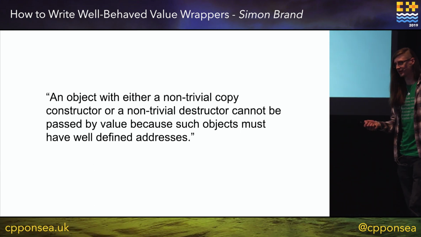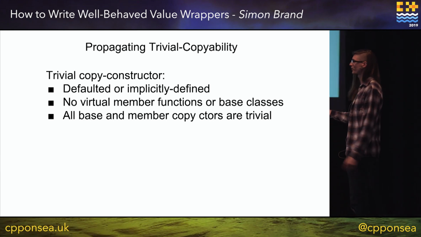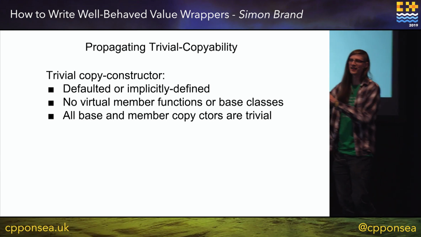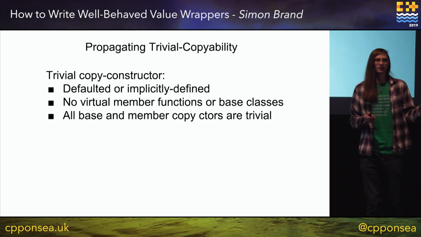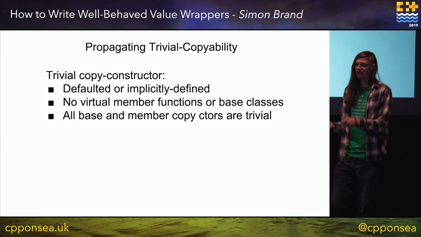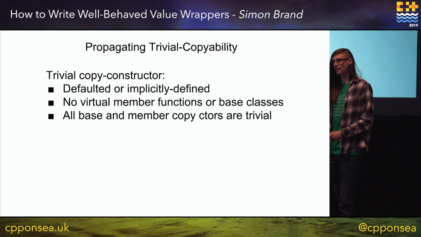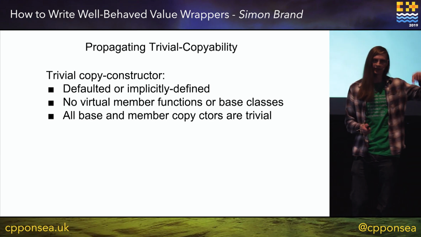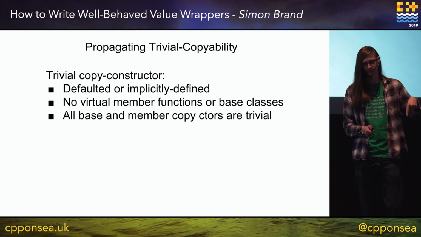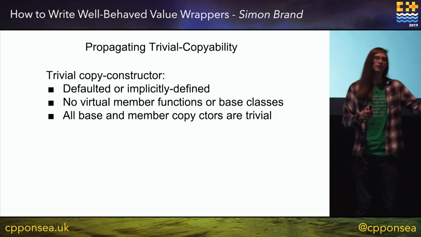And this becomes important. So, a quick description of what triviality really means in C++. A copy constructor is trivial if it's defaulted or implicitly defined, there are no virtual member functions or base classes in the class, and all of the base and member copy constructors are also trivial.